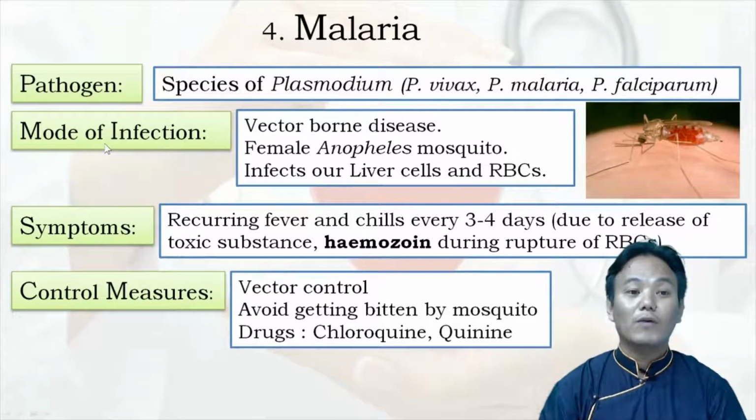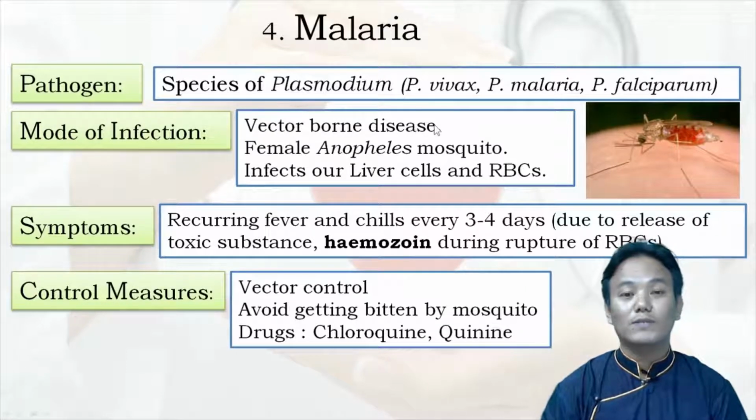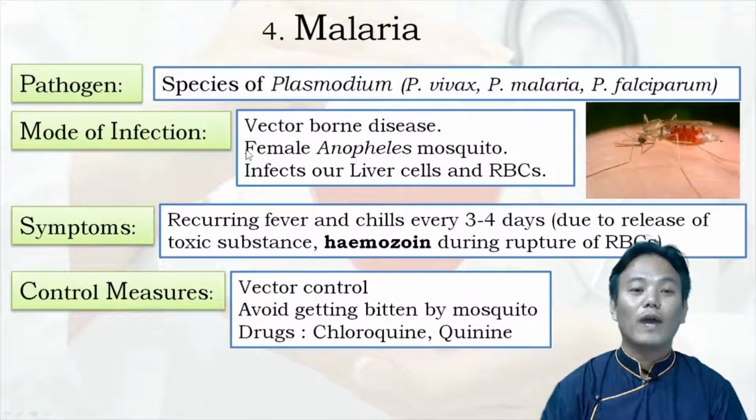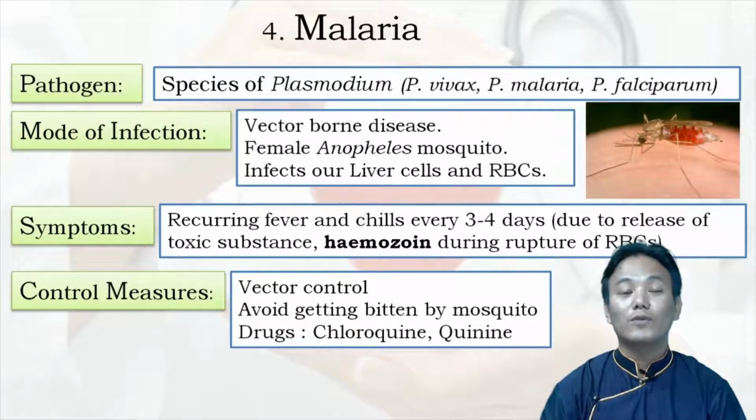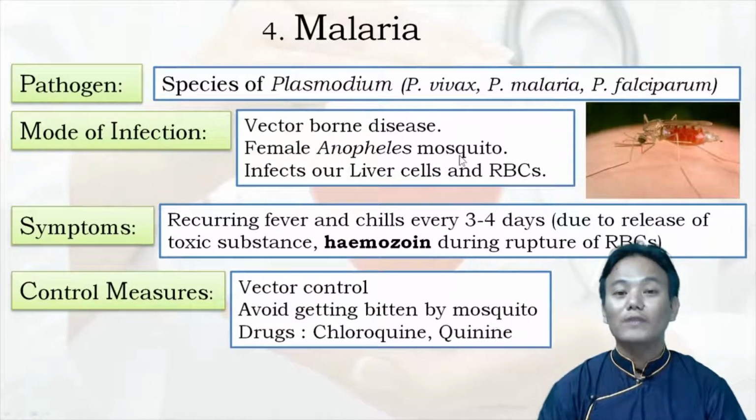Now, if we talk about the mode of infection of malaria, it is a vector-borne disease, and the vector responsible for the spread of malaria is the female Anopheles mosquito. Why only female? You may ask, why not male? The males do not drink the blood of humans, whereas the female Anopheles mosquito drinks the blood of humans. Why do they do that?